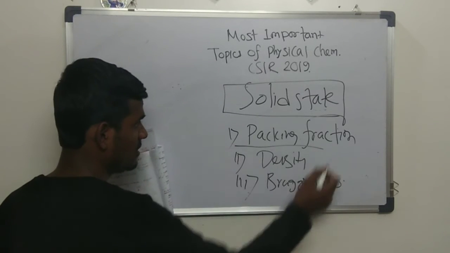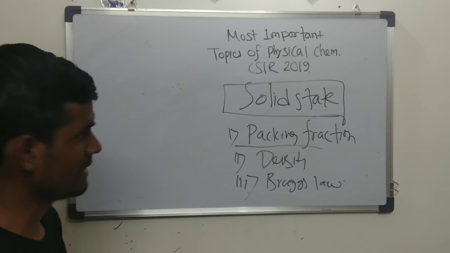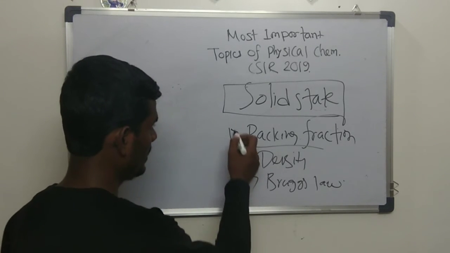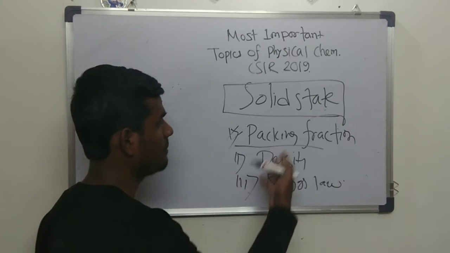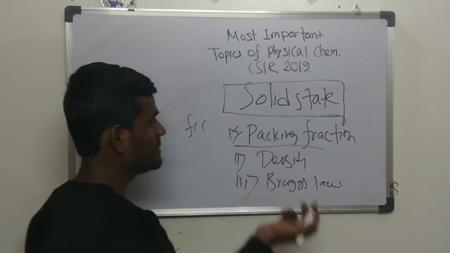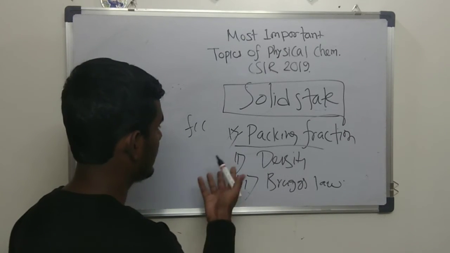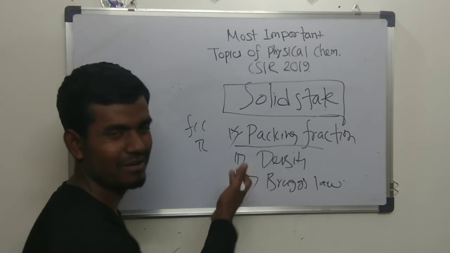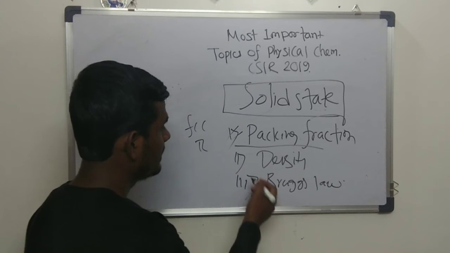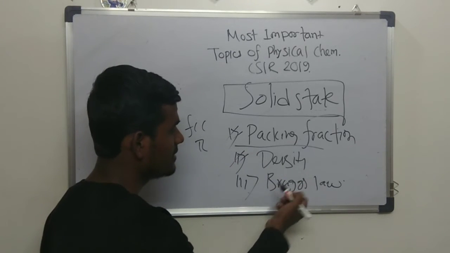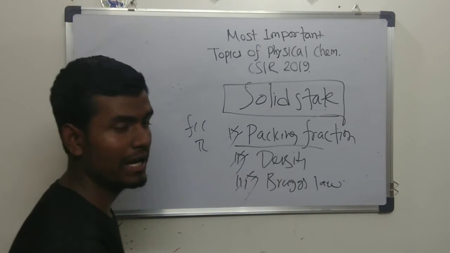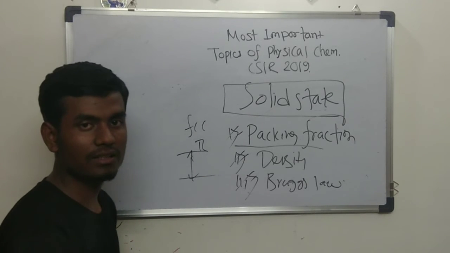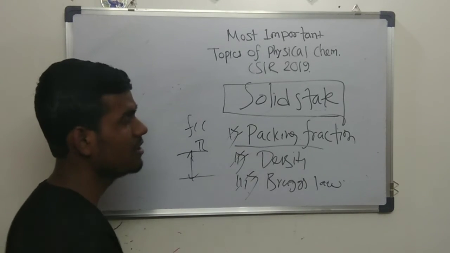For packing fraction, in 2017 as well as December 2018, there were a lot of consecutive questions. They will give an FCC lattice or BCC lattice and ask what the packing fraction is, and they will give options like pi by root 6 and pi by root 2, that kind of thing. They may also ask you for density, then Bragg's law, and then interplanar spacing, how much distance. These are the trivial questions that have been asked from solid state.